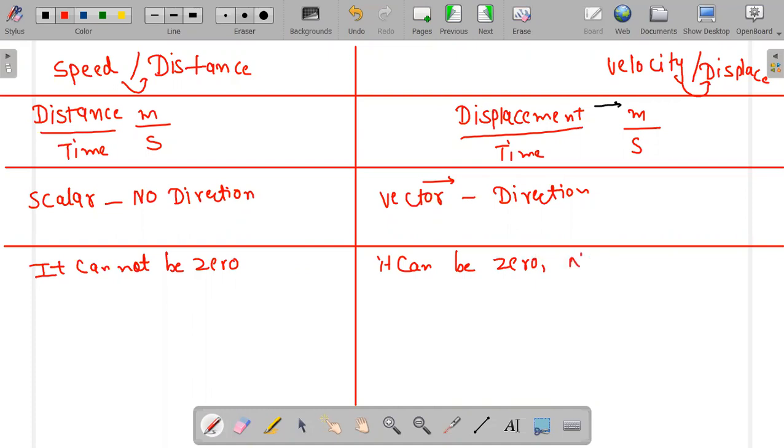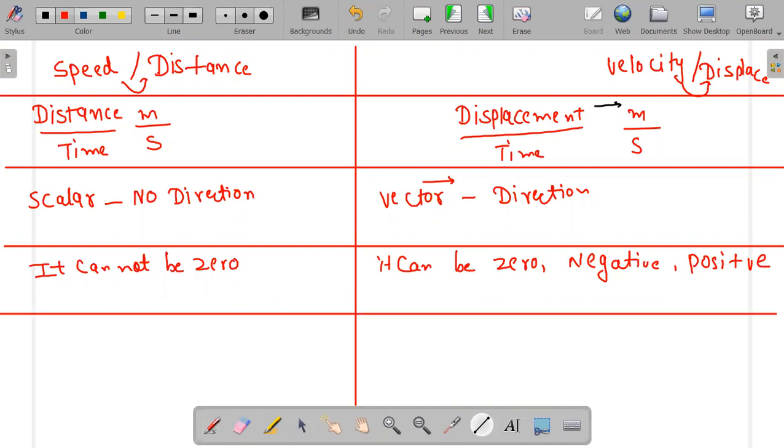It can be negative, as well as positive. Same thing, there is nothing new. I'm writing same points from distance and displacement, nothing new.